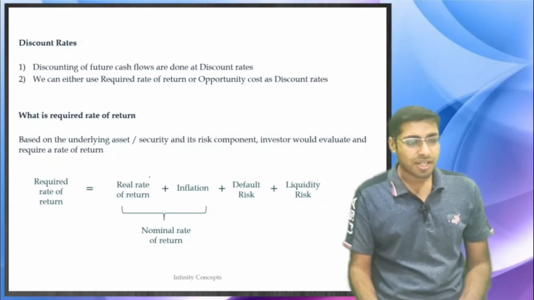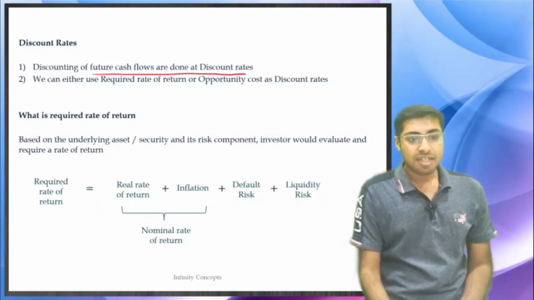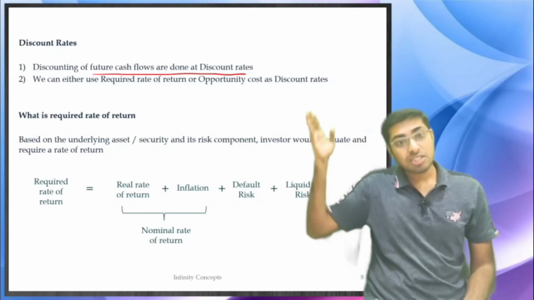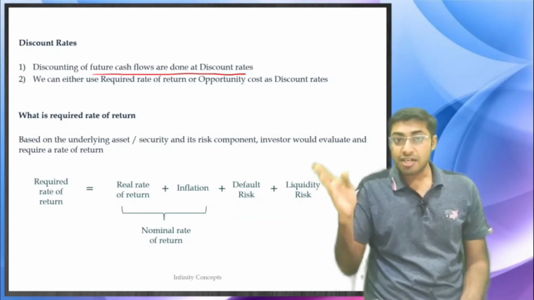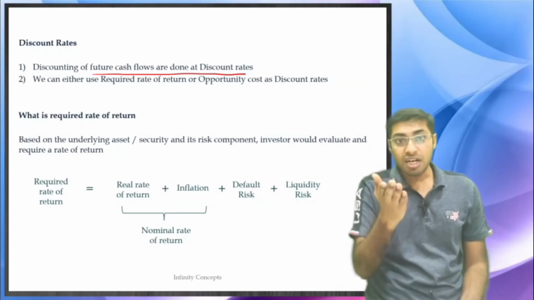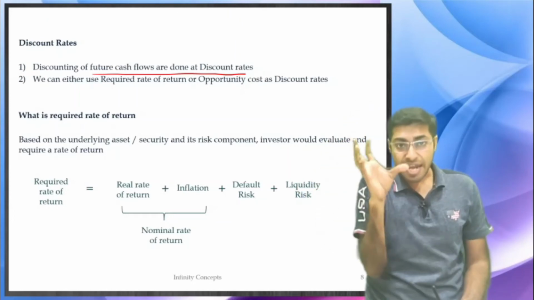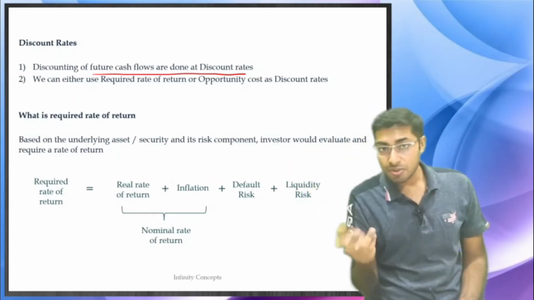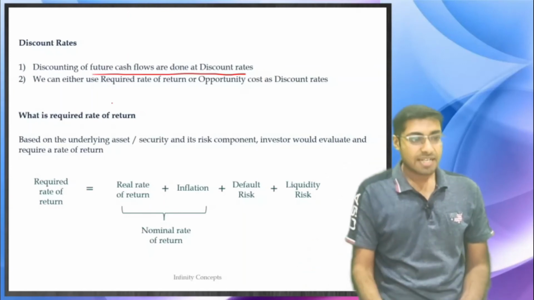What is the discounting rate? Discounting of future cash flows is done at a discounting rate. All the future cash flows that we had seen, 100 was coming at year 1, another 100 at year 2, another 100 at year 3, 100 at year 5. All the future cash flows are discounted to the current date. At which rate? Discounting rate. So that is your discounting rate.